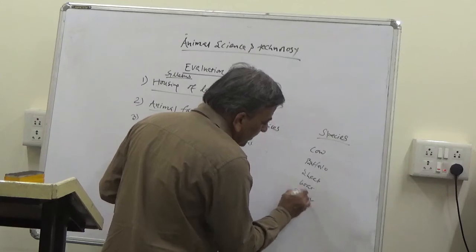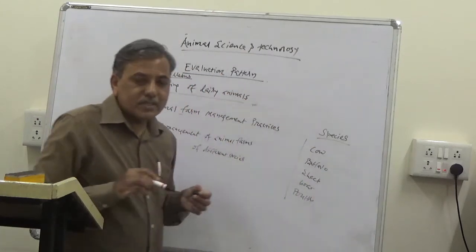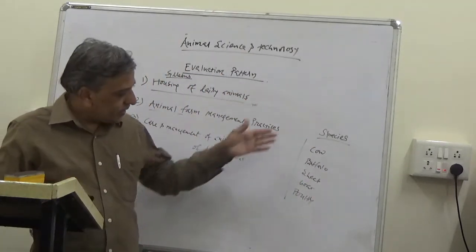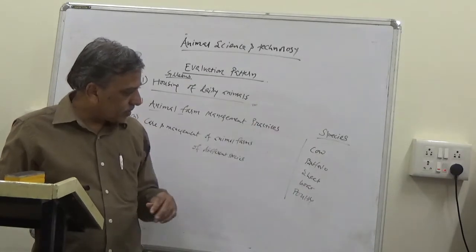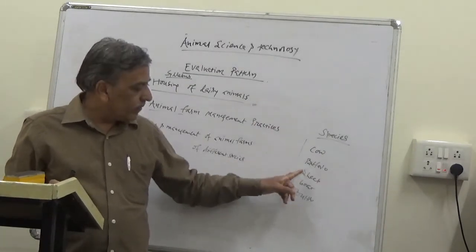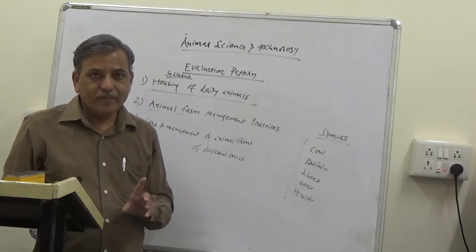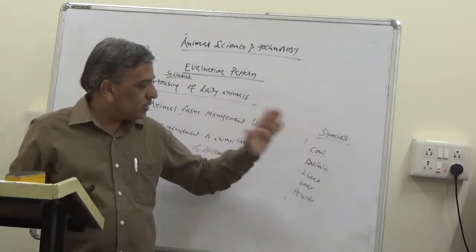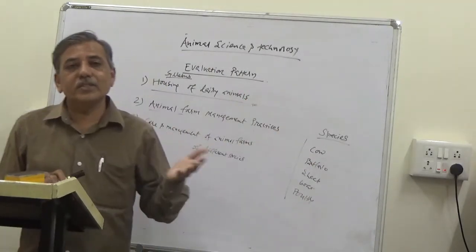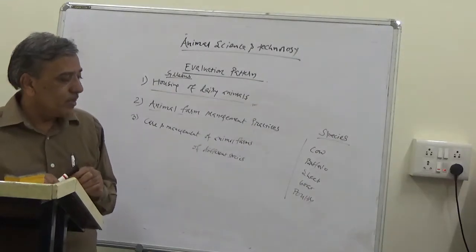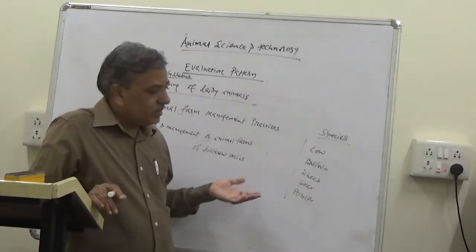Some of the important species of domestic animals, enlisted here for the purpose of understanding, are cow, buffalo, sheep, goat and poultry. According to the species of animal reared at a particular farm, the farms are also named.